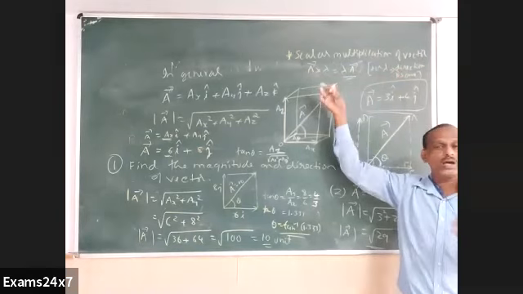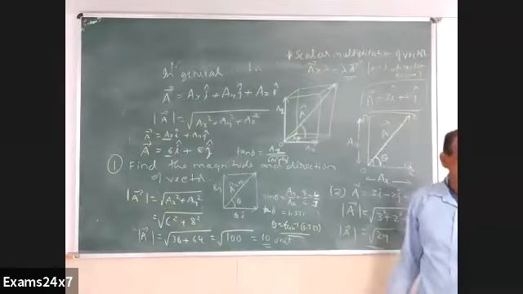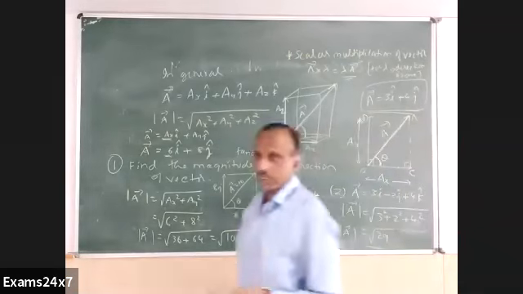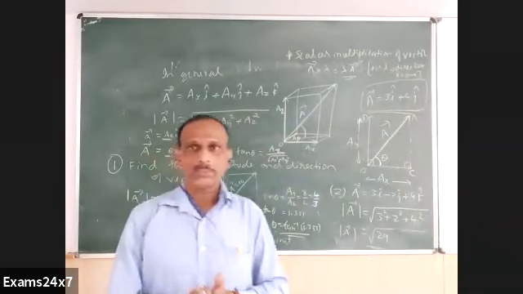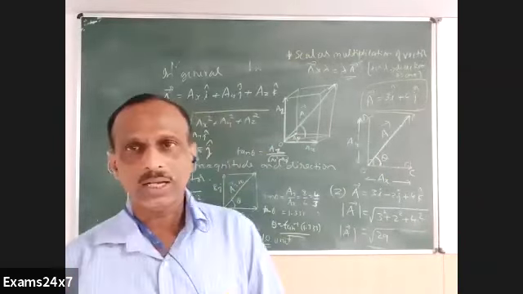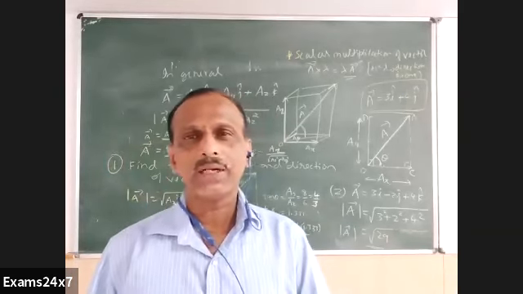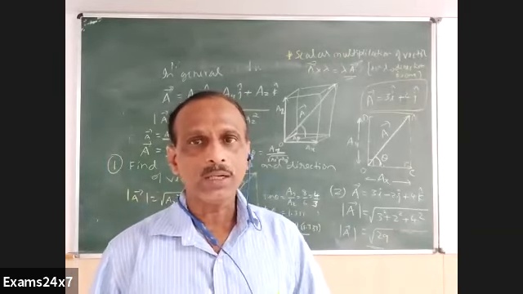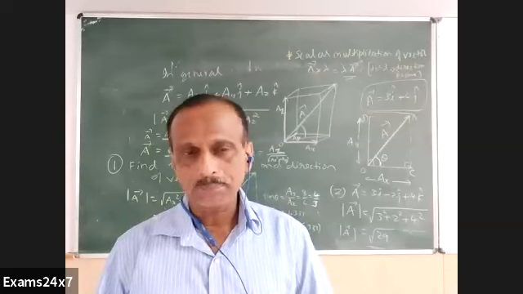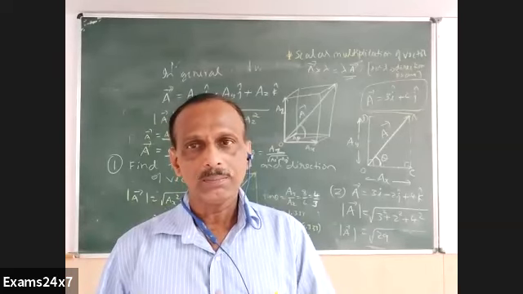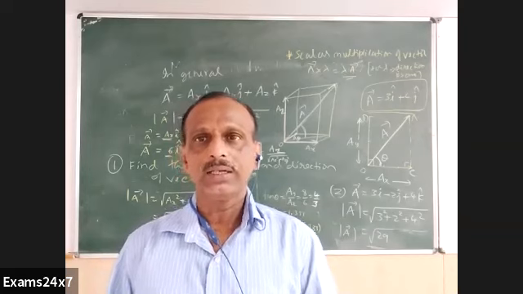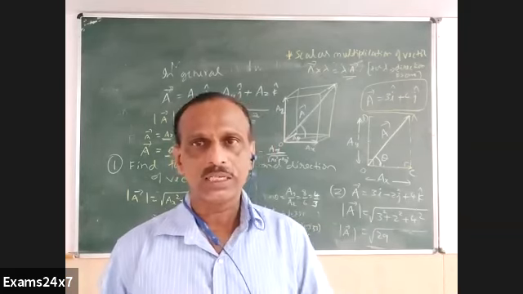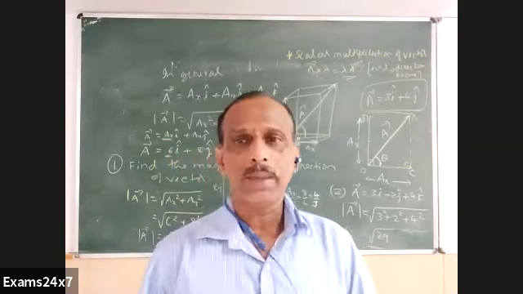It may be more or less depending upon that lambda value. That is called scalar multiplication of a vector. A vector is multiplied by a number, a scalar quantity. The magnitude changes depending upon the lambda value. If lambda is a negative number, then the direction becomes opposite for the resulting vector along with the magnitude variation.